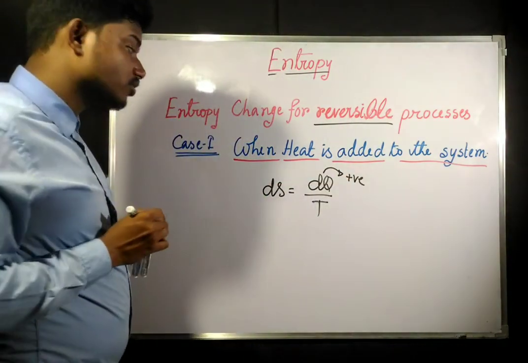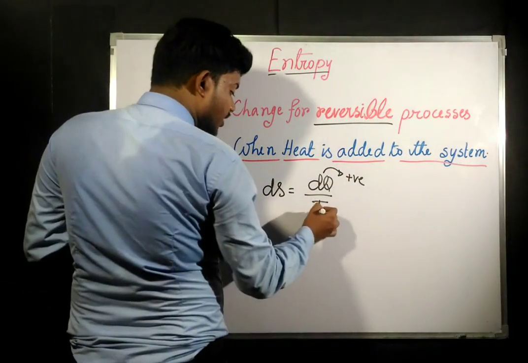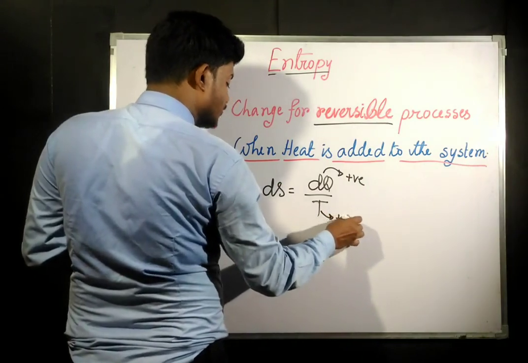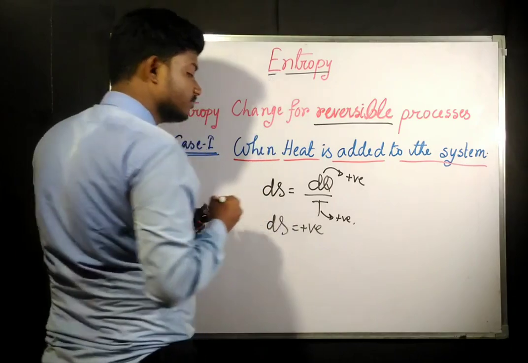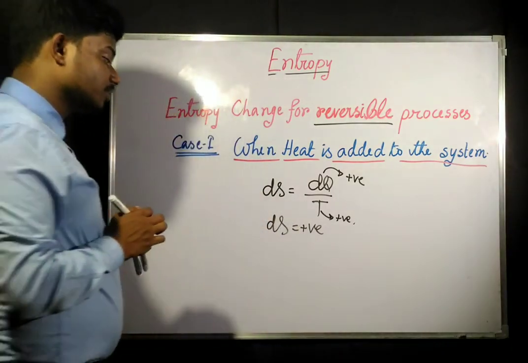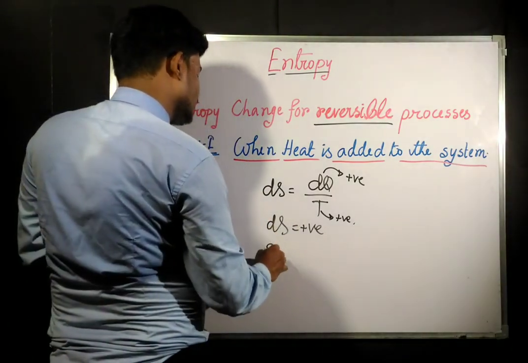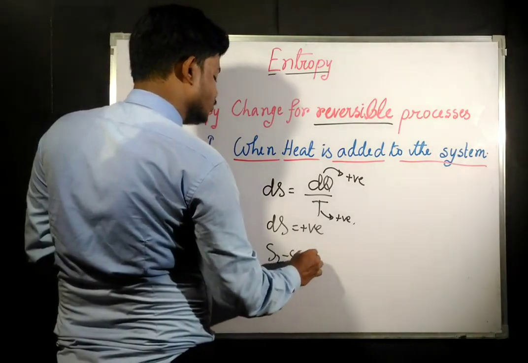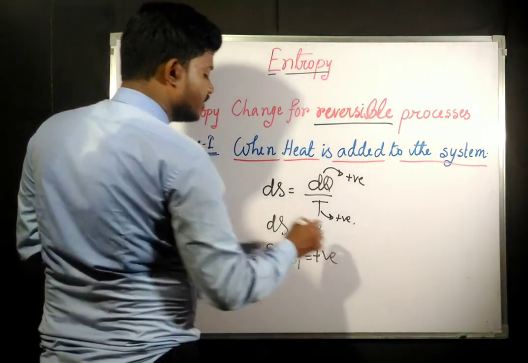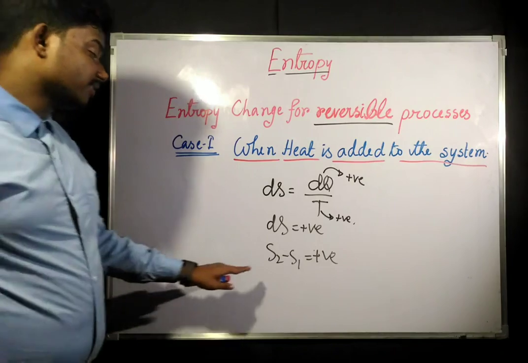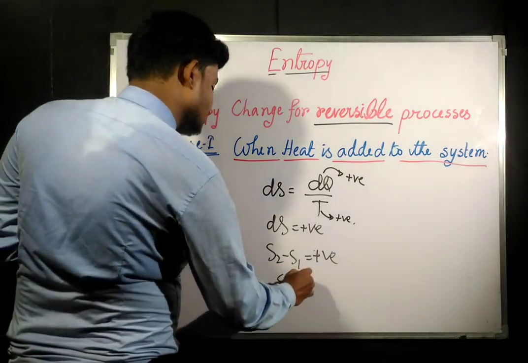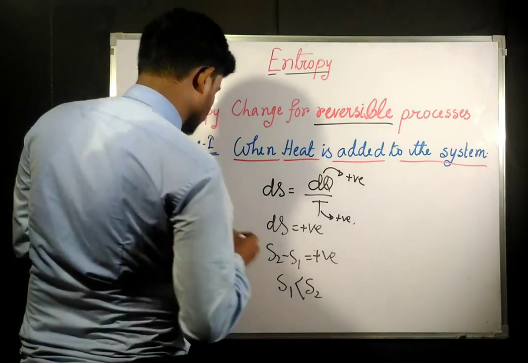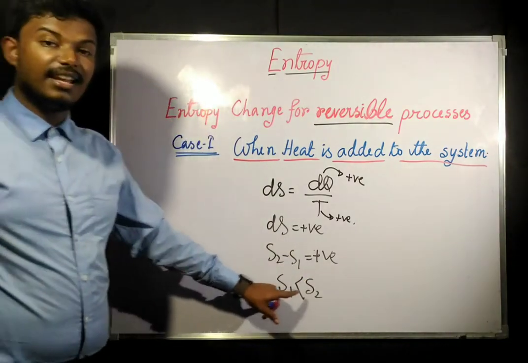Okay, this is going to be a positive term. This is also going to be a positive term. That means ds is going to be positive. That means s2 minus s1 is going to be a positive term. Here s1 is less than s2.